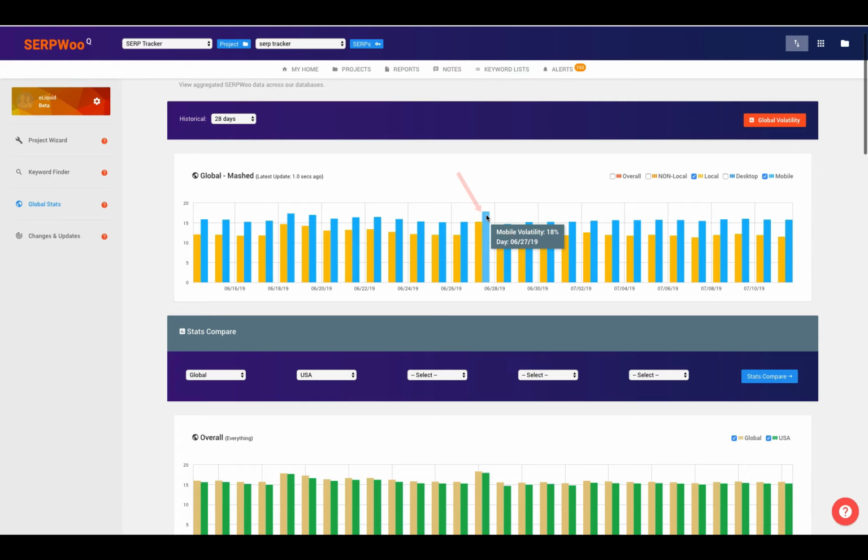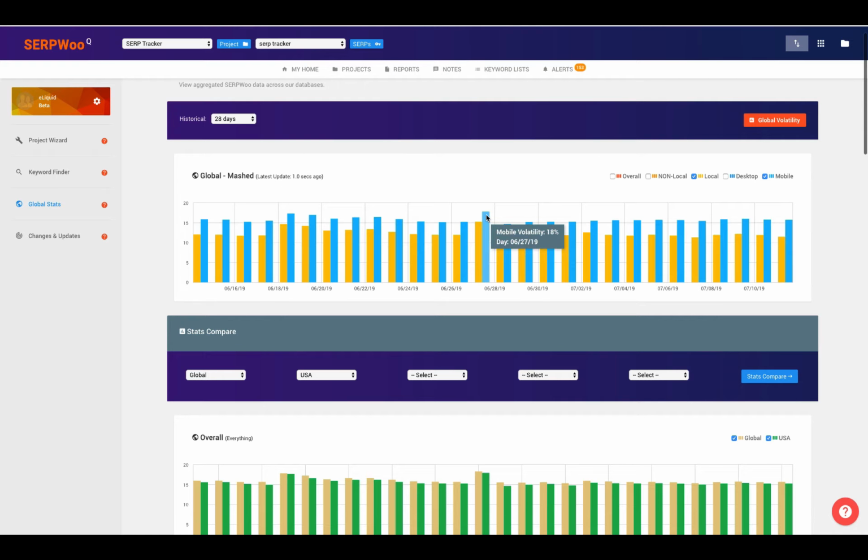So that's why we've got a taller bar here at 18%. Usually, when we see anything that is above 16%, 17%, we know that there's some kind of fluctuation happening with Google. The next question is we know it's happening, but is it happening with local keywords? Is it happening only in Norway? Is it only happening with keywords with volume under 100,000 a month?